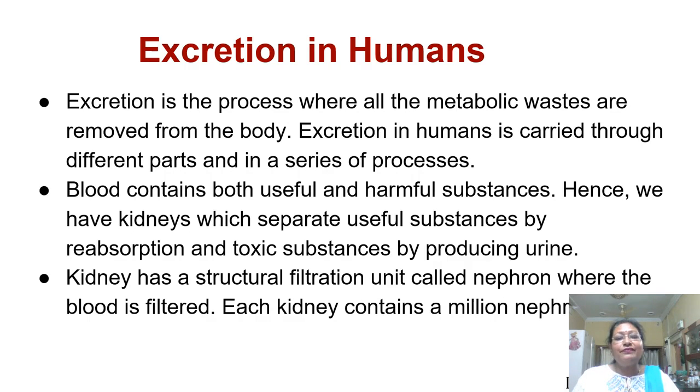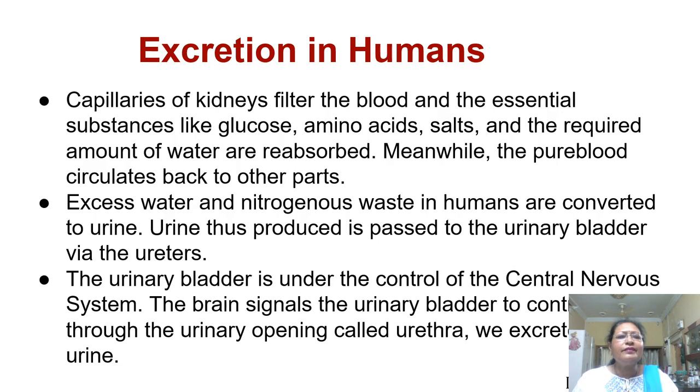Kidney has a structural filtration unit called nephron, where the blood is filtered. Each kidney contains 1 million nephrons. Capillaries of kidneys filter the blood, and the essential substances like glucose, amino acids, salts, and the required amount of water are reabsorbed. Meanwhile, the pure blood circulates back to other parts.